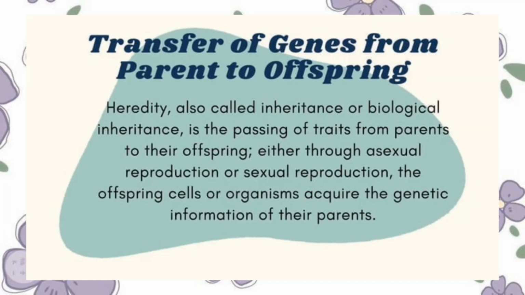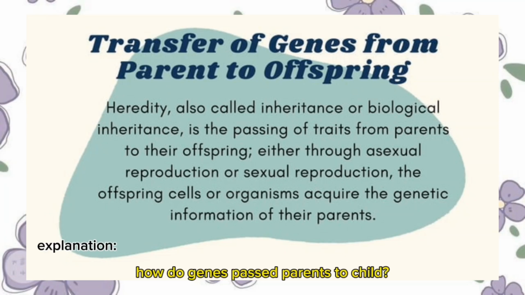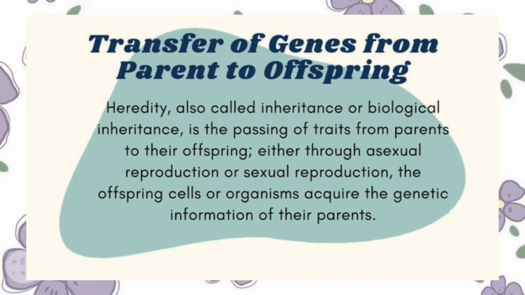Transfer of genes from parents to offspring. Heredity, also called inheritance or biological inheritance, is the passing of traits from parents to their offspring, either through asexual reproduction or sexual reproduction. The offspring cells or organism acquire the genetic information of their parents. How do genes pass from parents to child? To form a baby, an egg from the mother and a sperm from the father come together. The egg and the sperm each have one half of a set of chromosomes. When the egg and sperm come together, they give the baby the full set of chromosomes.